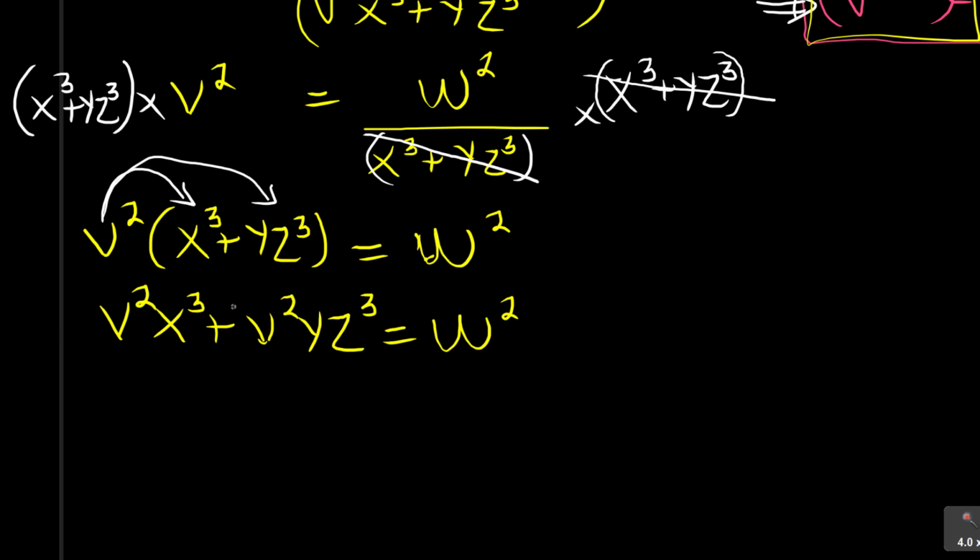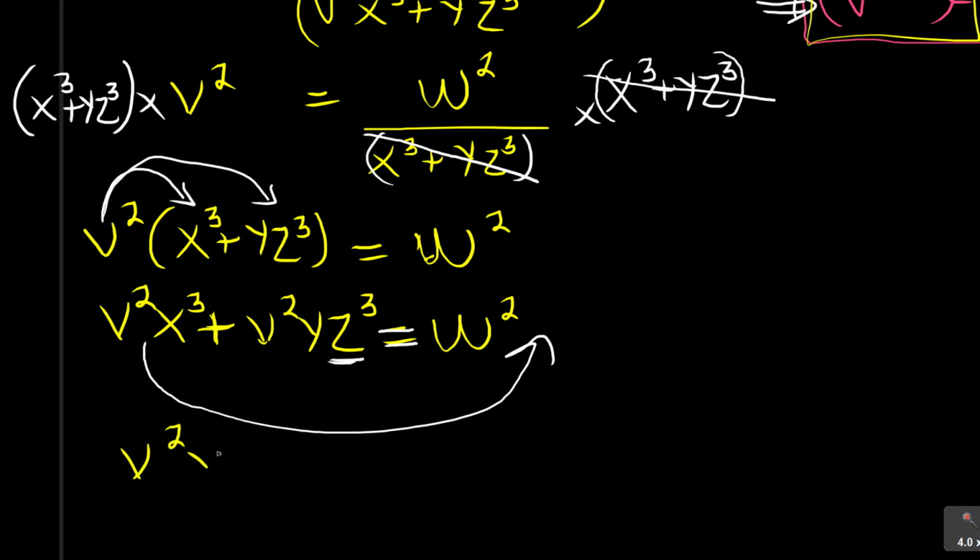We're separating it, and that positive sign is the most important one, because remember our focus is this guy, it allows this v squared x cubed to jump the equal sign and join w squared. So what you'll have left on the other side is v squared y z cubed equal to w squared. The sign of that was positive, it becomes now minus v squared x cubed.